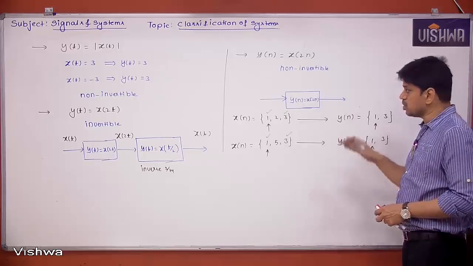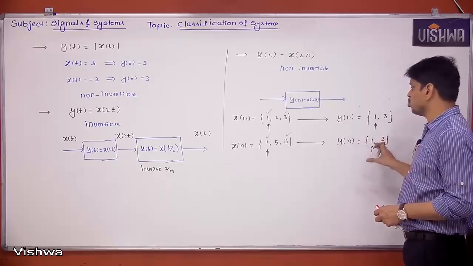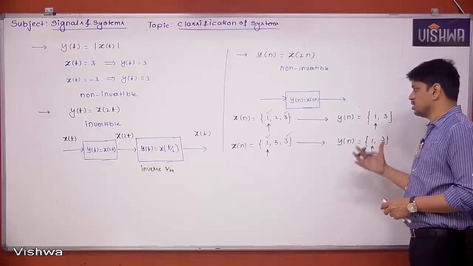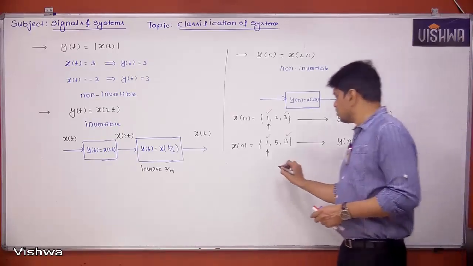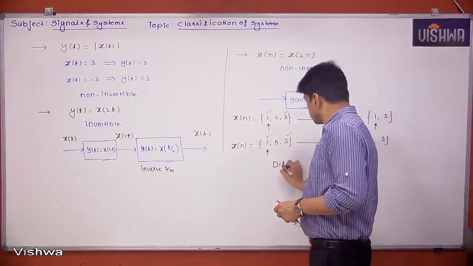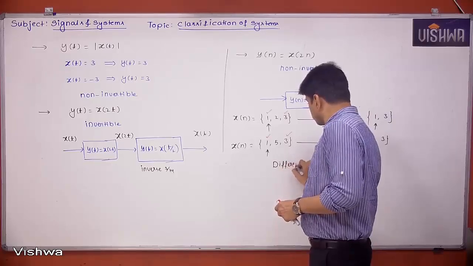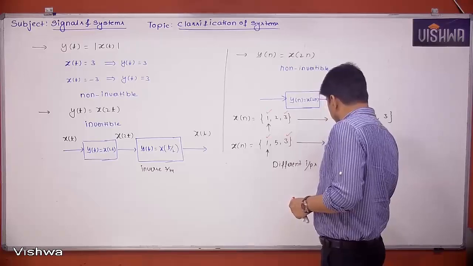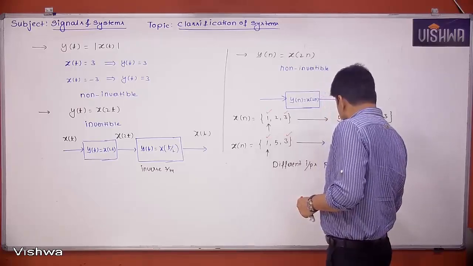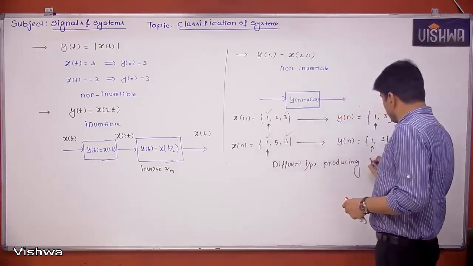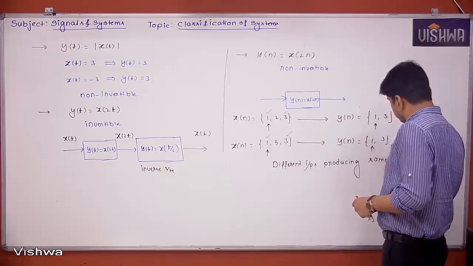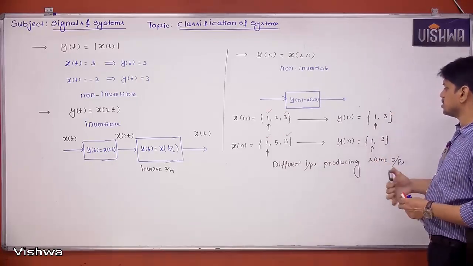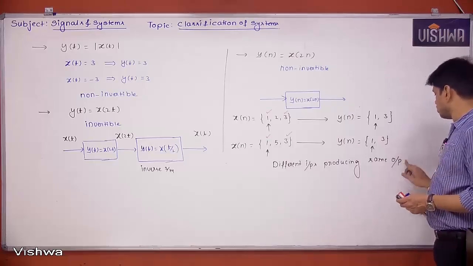So I can simply say the system is non-invertible. Different inputs producing the same outputs, then we can say the system is non-invertible.